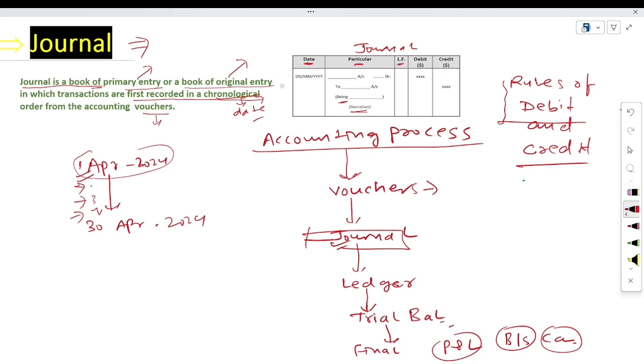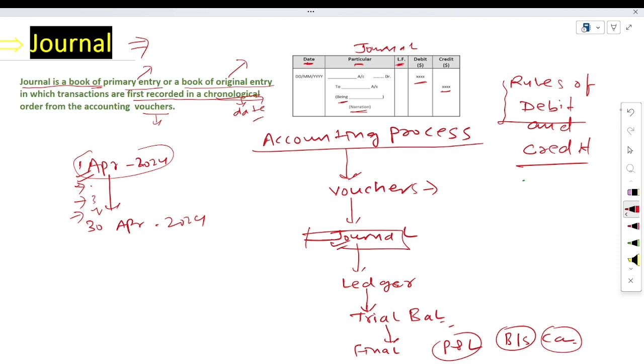This is the ledger folio, in the sense number, in the sense on which page number you will record this journal into the ledger book, and this one is the debit amount column and this one is the credit amount column. Remember here that your debit amount and credit amount will always be equal, because you are studying a double entry bookkeeping system. The balance of debit and credit will always be equal in journal entry. If your debit and credit balance is not equal, it means something is going wrong. So this is the format of journal.